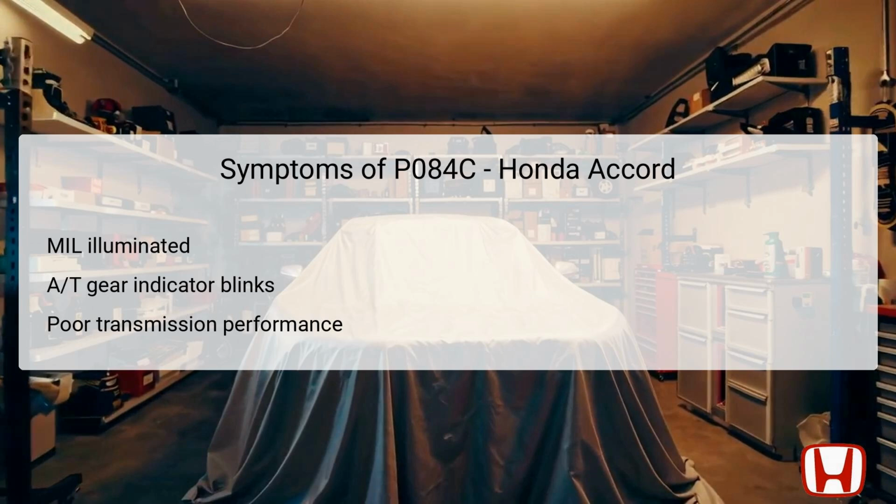Motorists may also notice poor transmission performance, such as delayed or harsh shifting. These symptoms arise due to miscommunication between the line pressure switch and the PCM, affecting the hydraulic pressure regulation, essential for smooth operation. Being aware of these symptoms helps in early identification and prompt repair, minimizing potential vehicle damage.